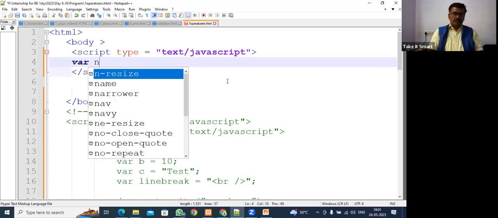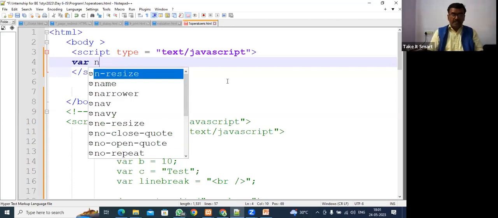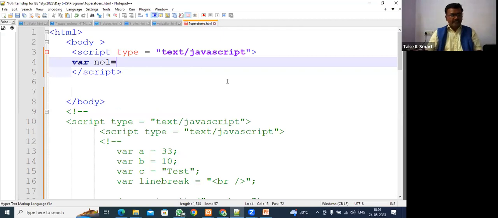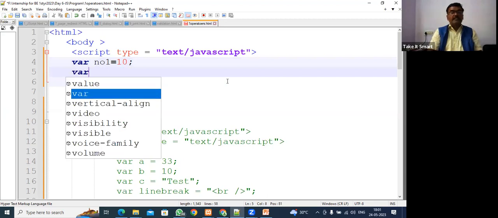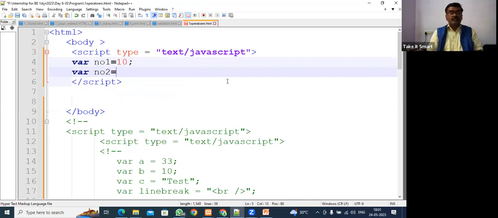We can give something like 1 as the variable name. Can we give a number like that? This is wrong. A variable name shouldn't start with a number. A variable name should start with an alphabet. So I assign 10, and we should terminate it. Then I can declare another variable, var number2 equals 20.